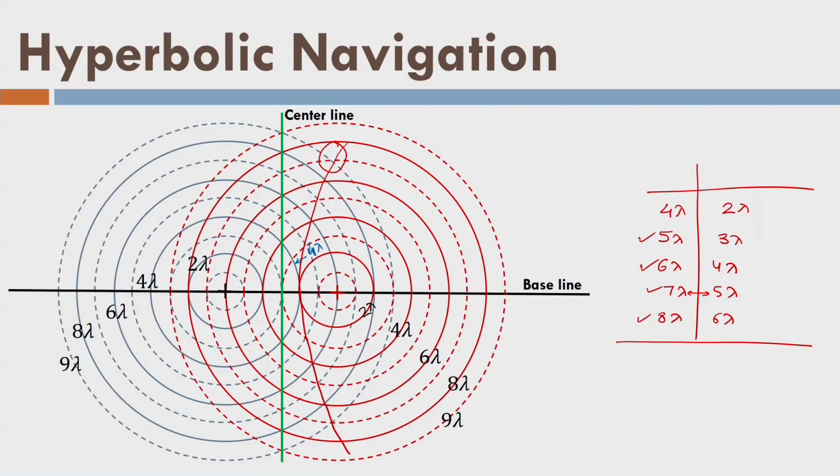Let us say we take another point, 5 lambda from the left side and 1 lambda from the second side. There is a difference of 4 lambda. So, let us maintain this difference and write the terms: 7 lambda, 3 lambda, 8 lambda and 4 lambda. If I try to plot these points, it will be like this. So, these 2 points correspond to the 6 lambda and 2 lambda circles. These 2 points are the intersection of the 7 lambda and 3 lambda circles, and these 2 points are the intersection of 8 lambda and 4 lambda circles. So, if I draw a curve through these points, it is another hyperbola.